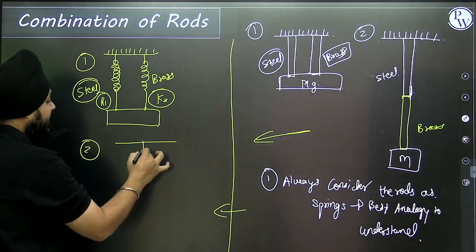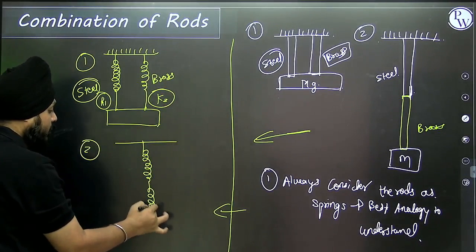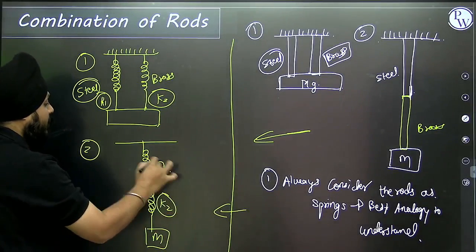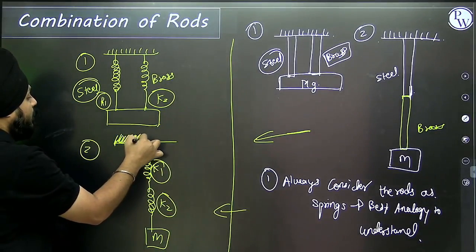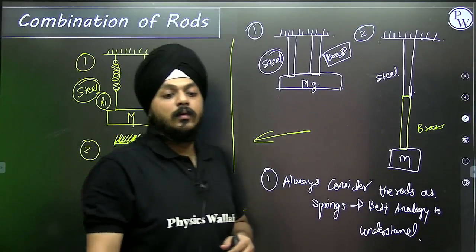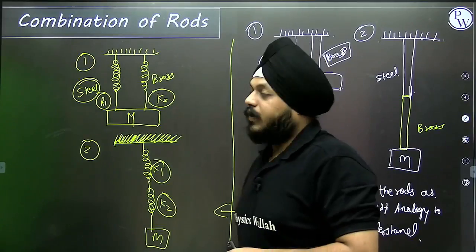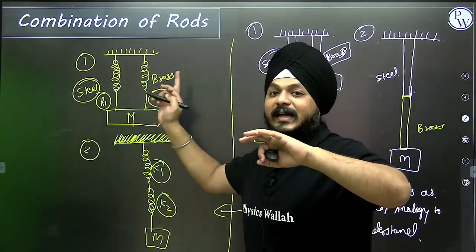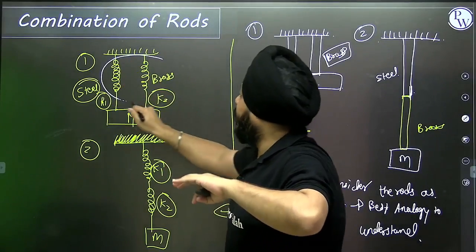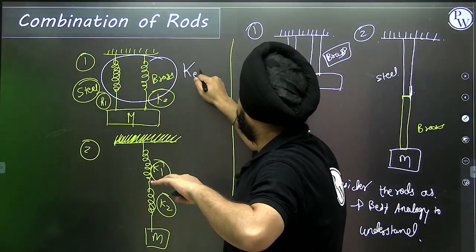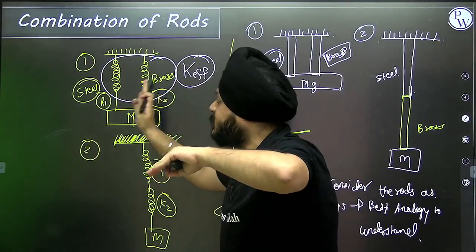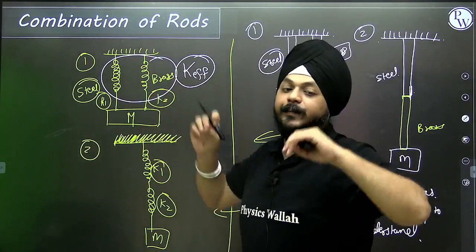Second, if they are connected in series, it's okay, no worries. This is a spring of spring constant K1. This is a spring of spring constant K2. If these two are connected, there might be some effective spring constant that will produce the same result as these two springs are giving.